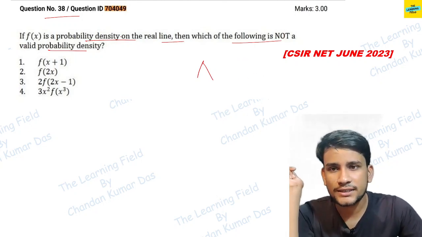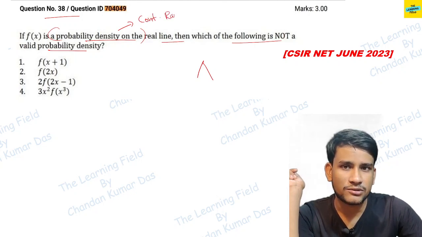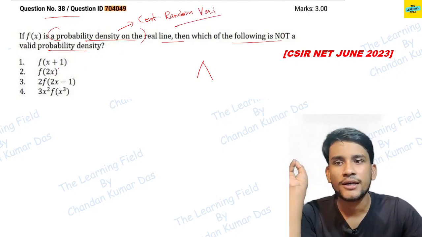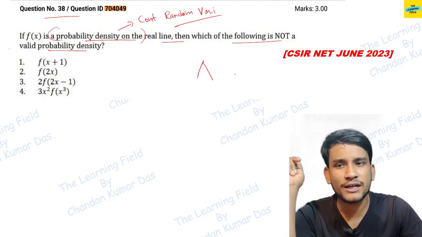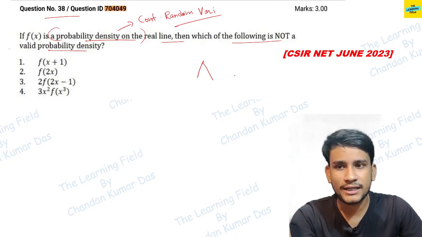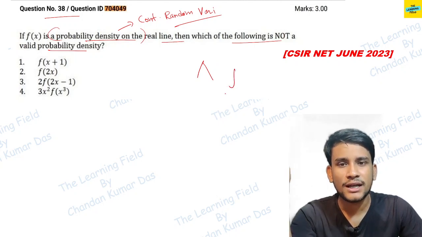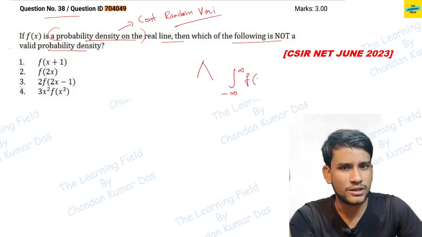So here it says density function. Density means the question is always based on a continuous random variable. You all know, I think, that there are two types of random variable: one is the discrete random variable and the second is the continuous random variable. So what is the basic property or definition of the continuous random variable or PDF? If f(x) is a density function, then the integral from minus infinity to infinity of f(y) dy is equal to 1.